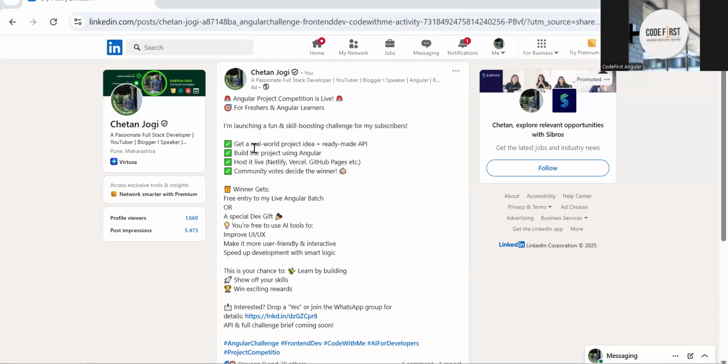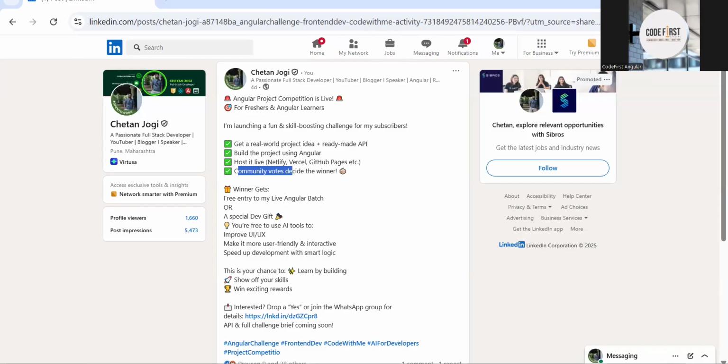and you can use them also. Once you build your project, you have to host it somewhere so that others will be able to vote on it. It's not just me. Whatever subscribers or others are there, they will check your code and your application, what design you have done, how you have structured the project, everything they will be able to see. They will test your application also, and community owners only will be providing the votes. So like that we will select the winner.